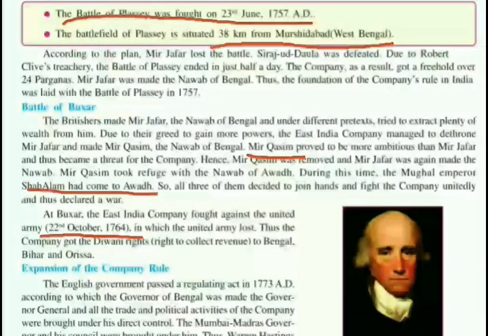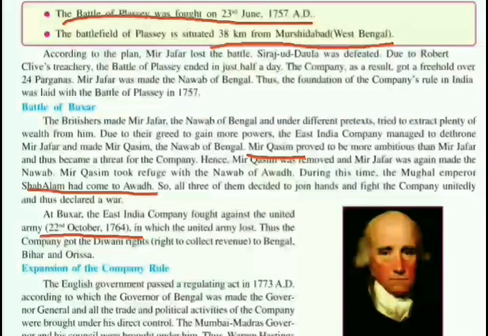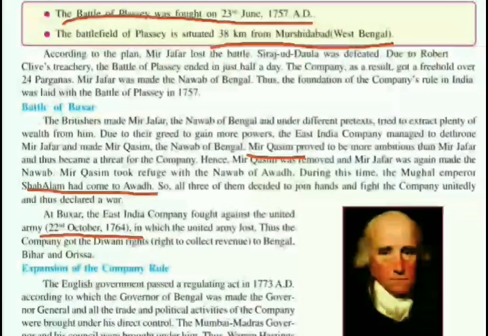Mir Qasim took refuge with the Nawab of Awadh. During this time the Mughal Emperor Shah Alam had come to Awadh, so all three of them decided to join hands and fight the company unitedly, and thus declared a war. Refuge means shelter. So all three decided to join hands and fight against the company.